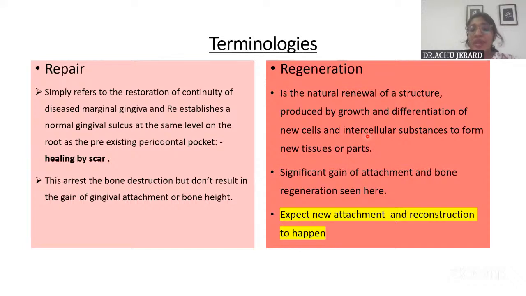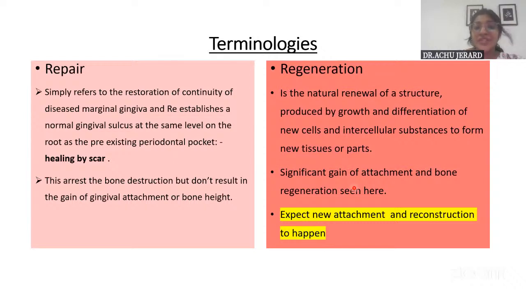And this will result in what? These new cells and substances, when formed by growth and differentiation, will result in gain in attachment and bone regeneration. So this is where new attachment takes place. Actually, new attachment is something that takes place when regeneration happens.